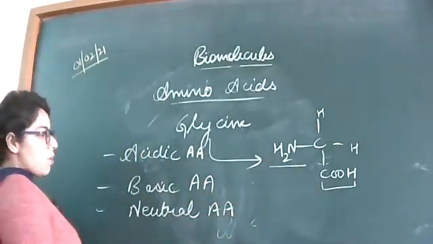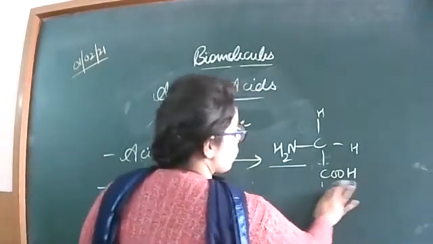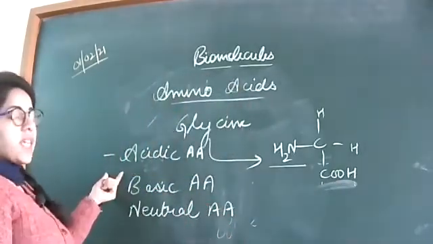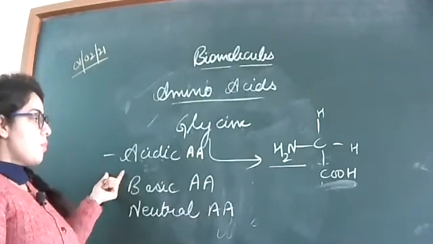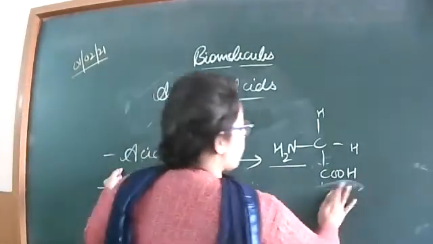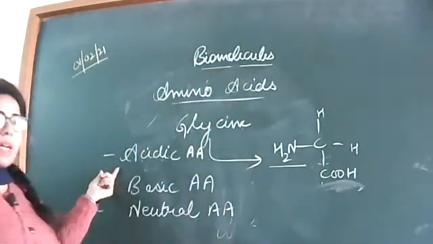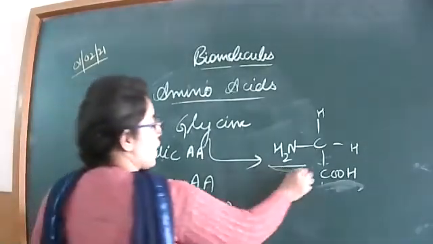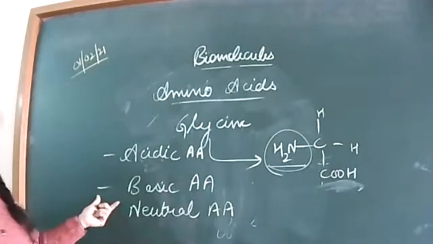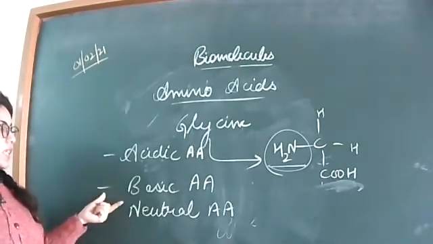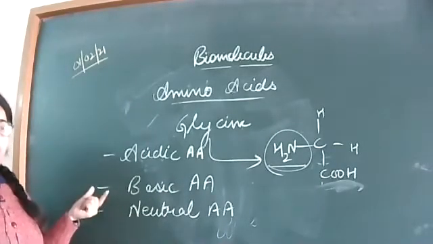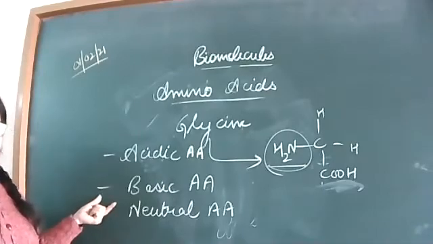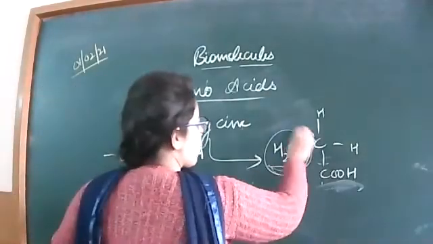If there are more carboxylic groups in the amino acid, then they are known as acidic amino acids. If more than one amino group is present in the amino acid, then they are known as the basic amino acids, or they show basicity, because the amino group is the basic group.